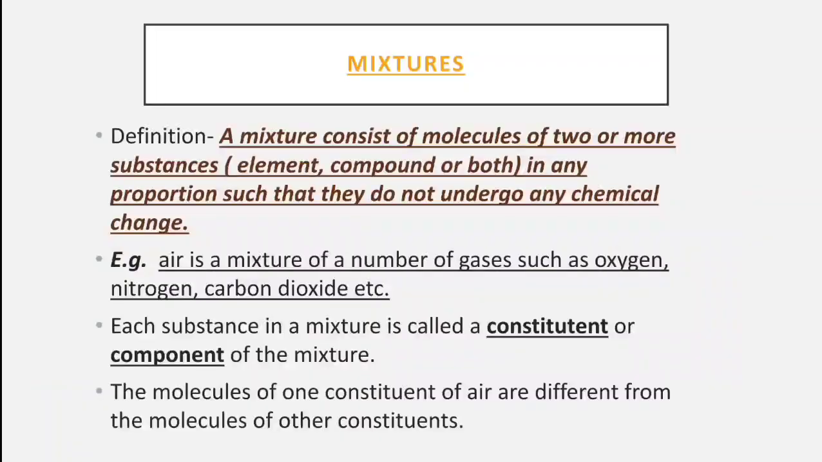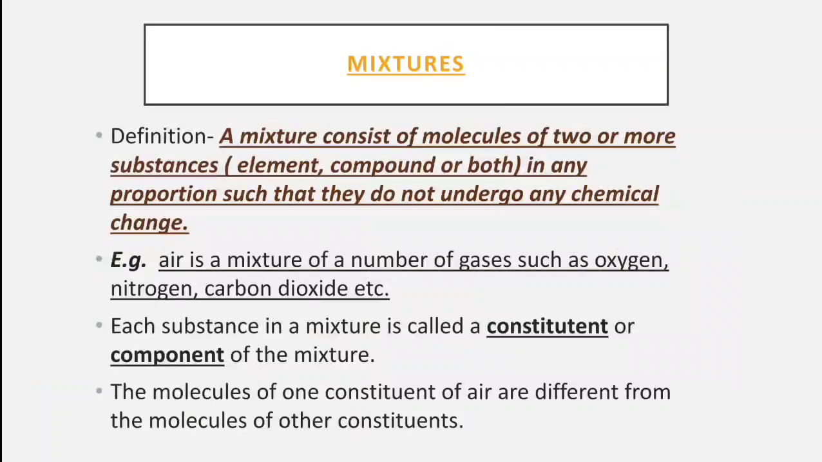Now coming to the main topic of the chapter, that is mixtures, and this will be the main focus for us in this chapter, because the name of the chapter is also mixtures and their separation. So what are mixtures? Mixtures are the second category of a substance. Definition of a mixture is: a mixture constitutes molecules of two or more substances.